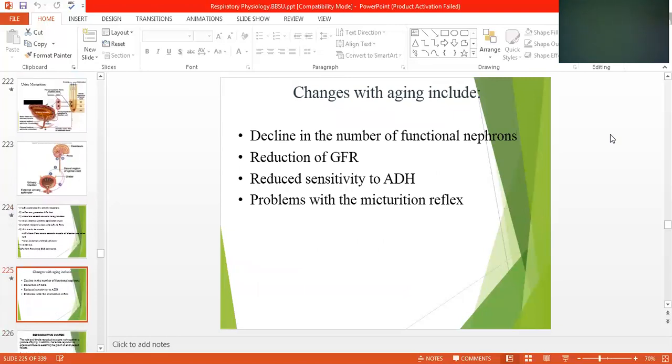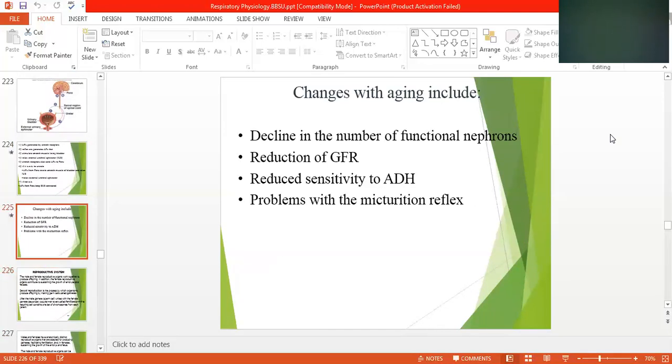Changes with aging include a decline in the number of functional nephrons, reduced GFR, reduced sensitivity to ADH in old age, and a problem with the maturation reflexes, so sometimes incontinence of urine takes place.